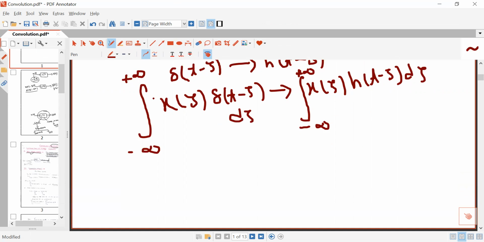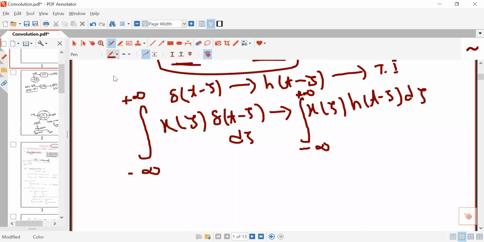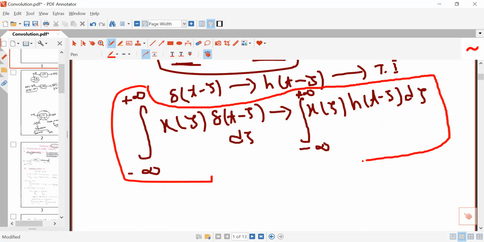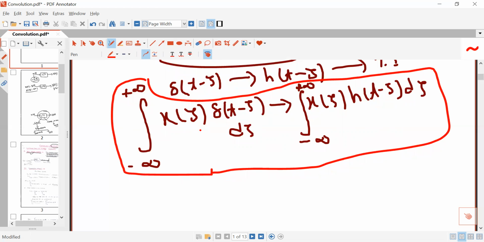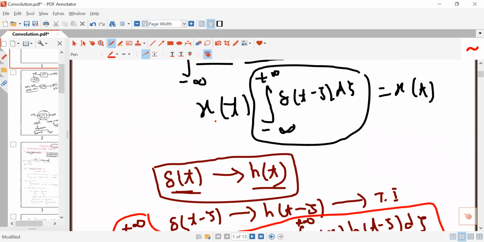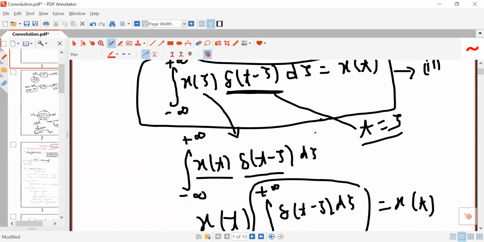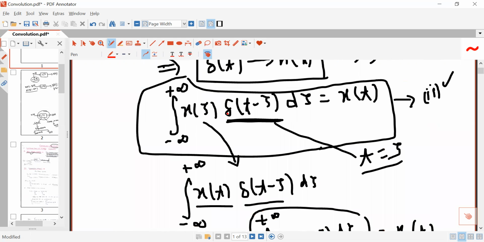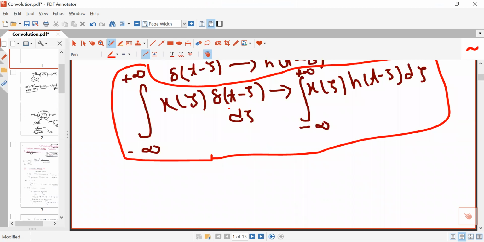And now you can see the left hand side, the excitation part, and just compare it with the shifting property. What is the integral of x(tau) delta(t minus tau) d tau? It is x(t). So on the left hand side, you can write x(t) from the shifting property.